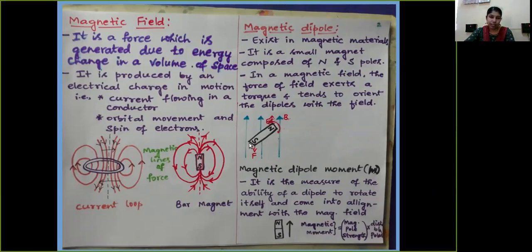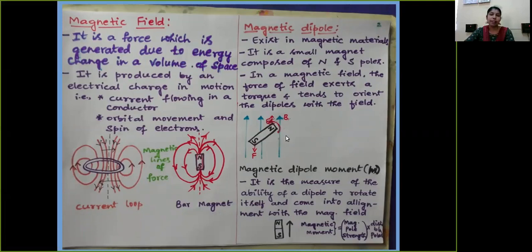Now, if you consider that magnetic dipole in a magnetic field, then that magnetic field exerts certain force on the ends of this particular magnetic dipole. Due to that force, this magnetic dipole tends to orient itself in the direction of the applied external magnetic field.